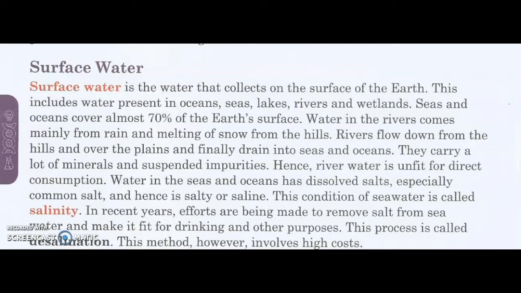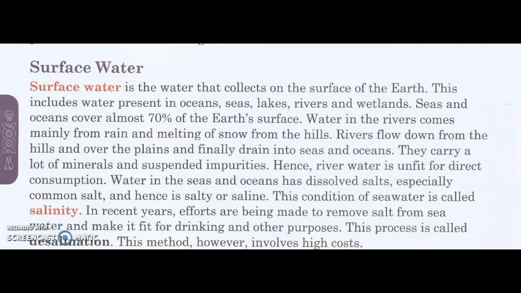Water in the rivers comes mainly from rain and melting of snow from the hills. So when the snow melts from the mountains or the hills, the rivers get water. These rivers flow down from the hills and over the plains and finally drain into seas and oceans. They carry a lot of minerals and suspended impurities. These minerals get deposited on the banks while they drain into seas and oceans.